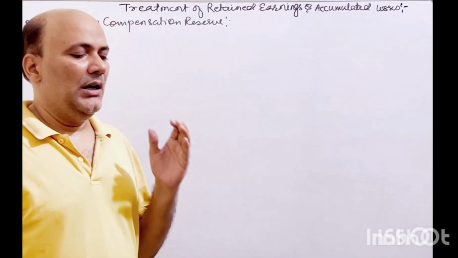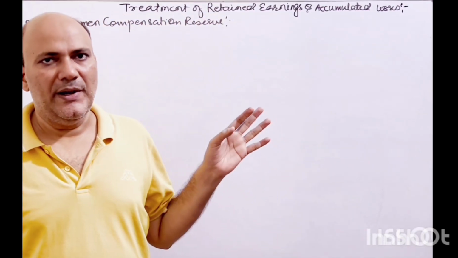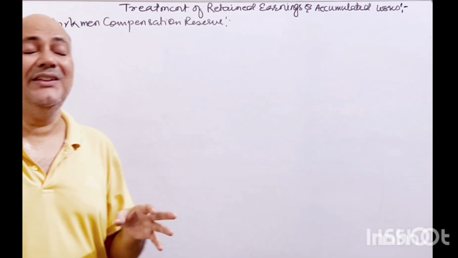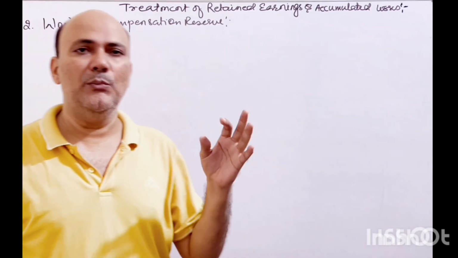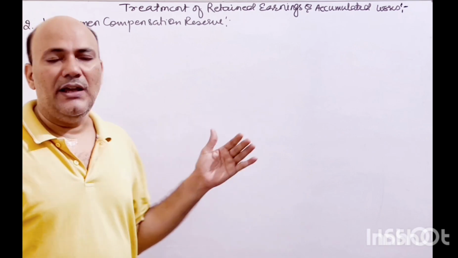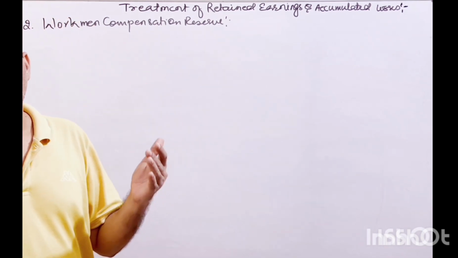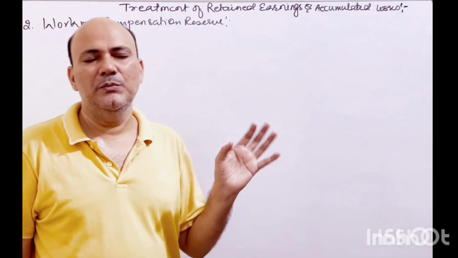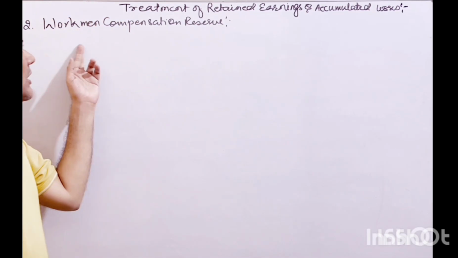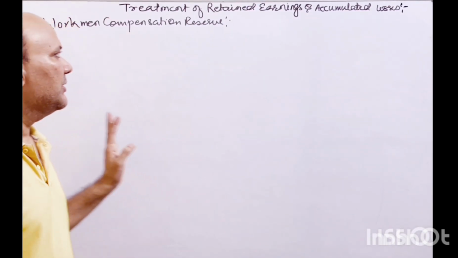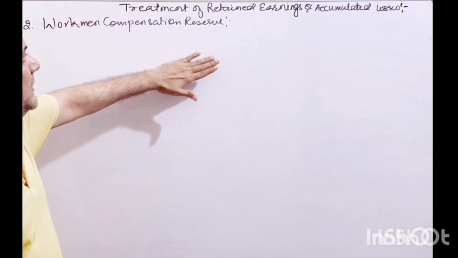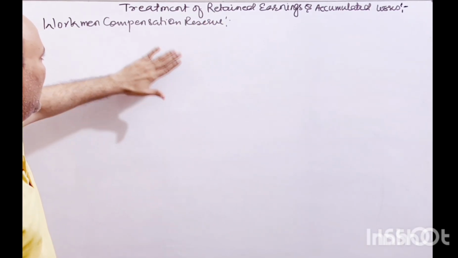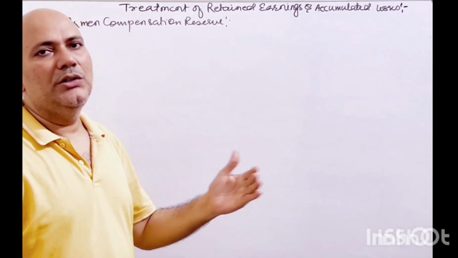First thing, out of the profit of the organization, that is the partnership, some of the amount is transferred to the workman compensation reserve, so that if in any condition any of the employees gets injured or any case happens like this and they file a case against the organization or the partnership for compensation, that amount of compensation will be paid through this account. That is why it is called workman compensation reserve, right? So this is prepared from the earnings of the organization or the partnership firm, right? So we have treatment according to the compensation.